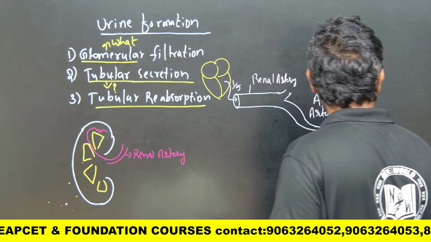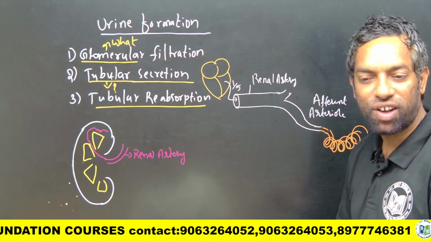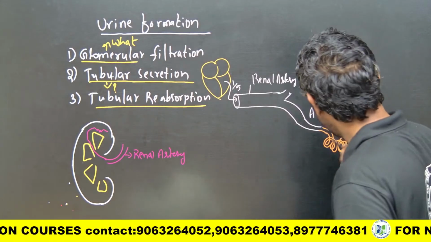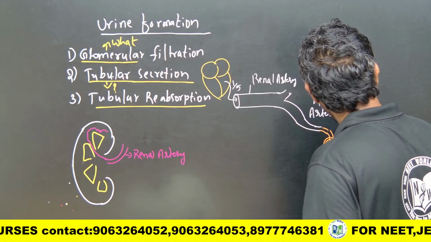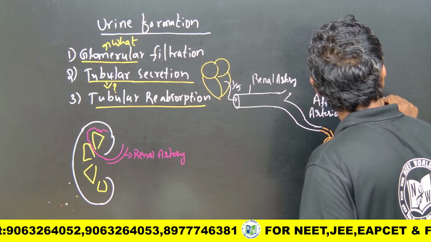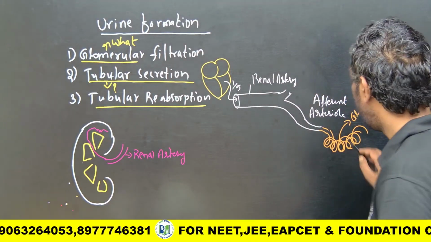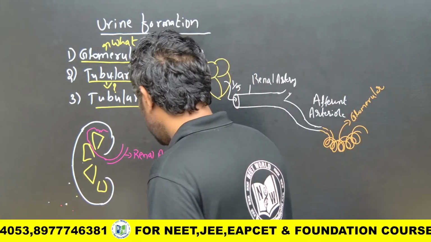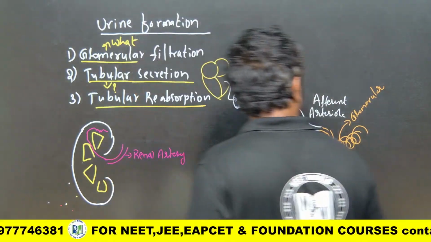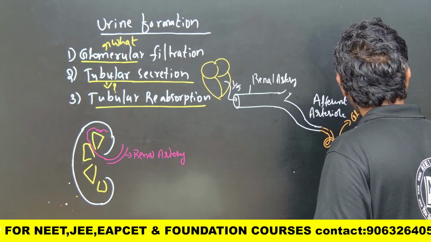This capillary network we can call the glomerulus. Okay? This glomerulus again ends with an arteriole. This is the efferent arteriole.